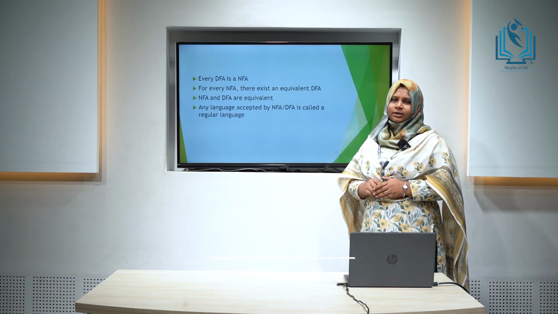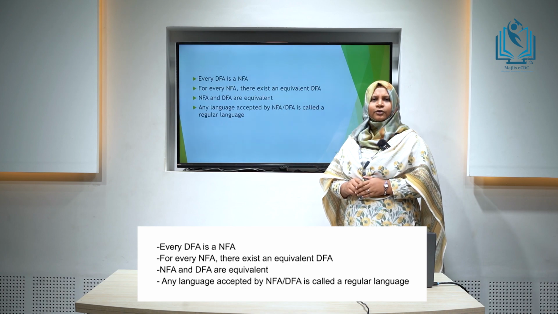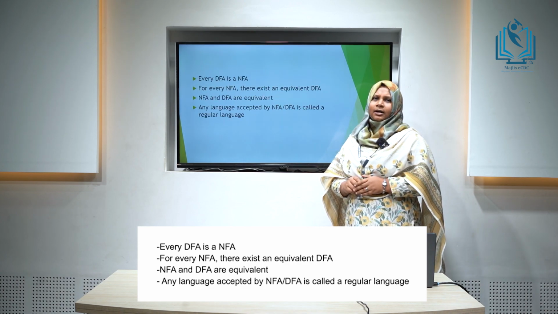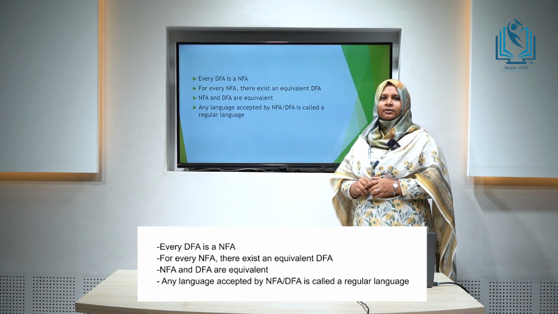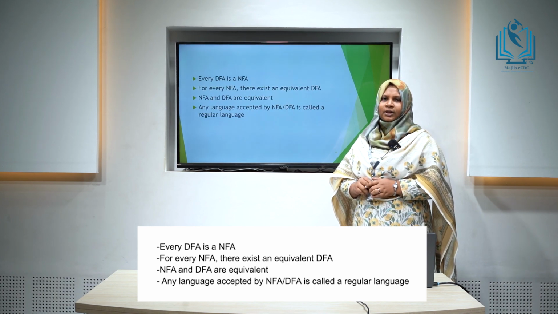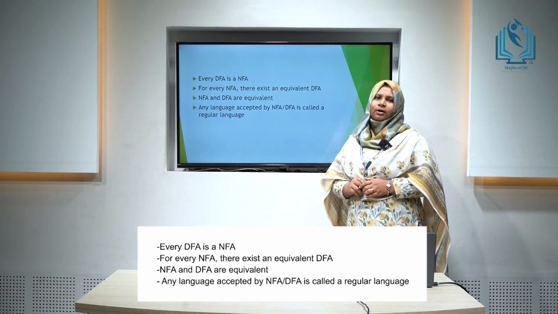Some points to be noted are every DFA is an NFA, and for every NFA there is an equivalent DFA, and therefore NFA and DFA are equivalent since the conversion from NFA to DFA and DFA to NFA is possible, and the set of languages that is accepted by NFA or DFA is called the regular language.